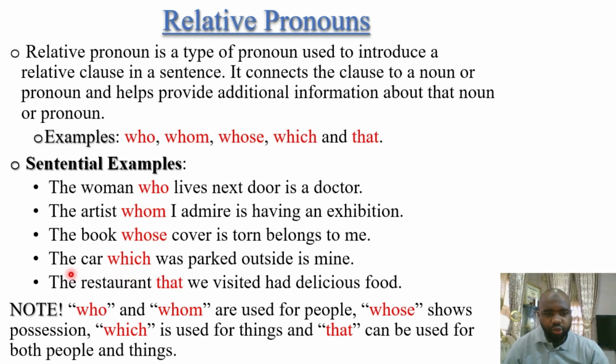Which, in this particular example, the car, is used for things or inanimate objects, things that are not living things. So which is used for things, like the car which was parked outside is mine. The car is a thing. And that can be used for both people and things, inanimate objects. This is noteworthy, so we should keep this in mind for our future references. Let's move on.